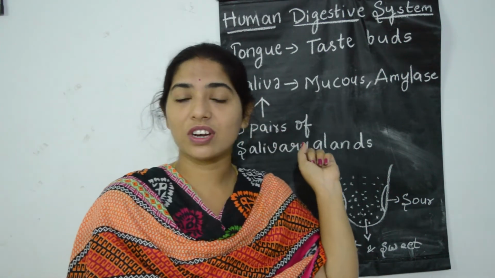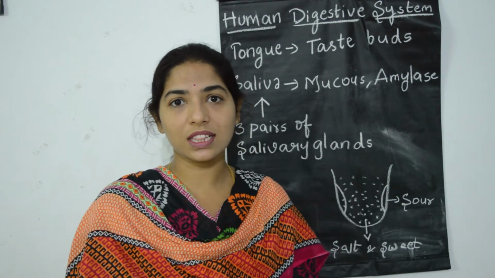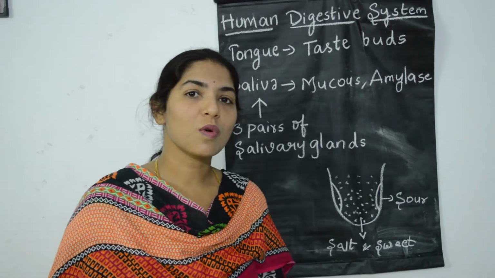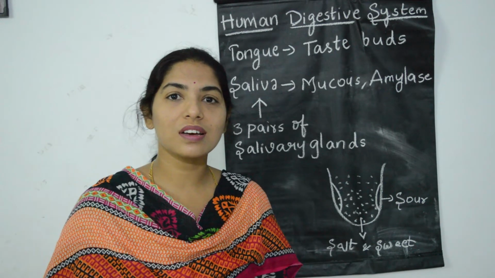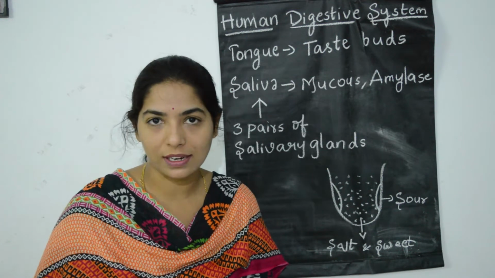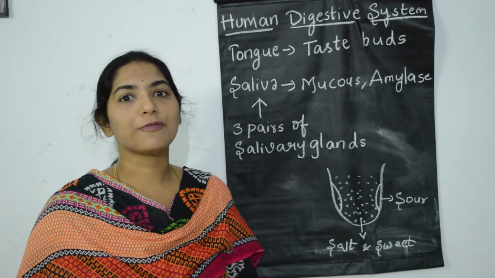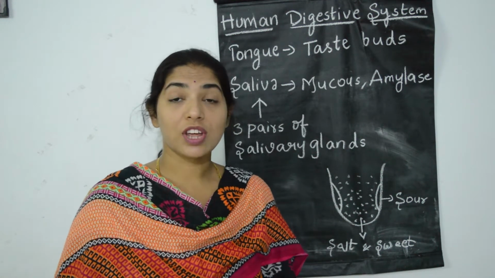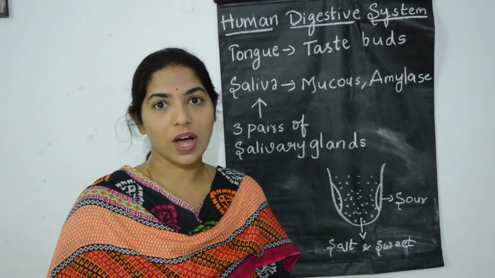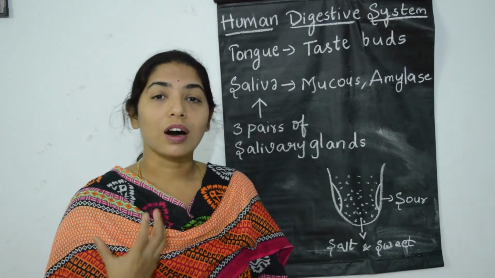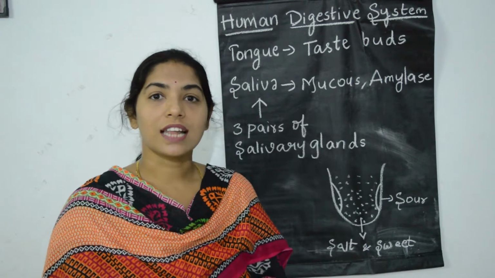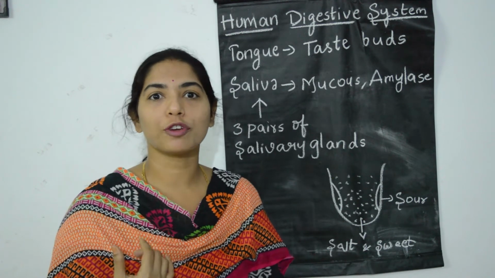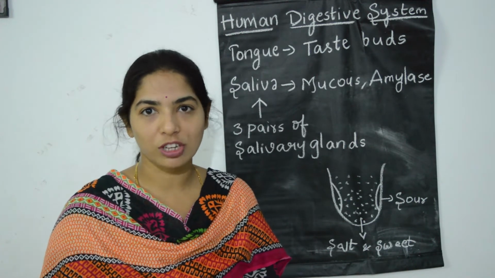Yes. We have already done the teeth. Now we will see the tongue and salivary glands. Coming to the tongue, it is a muscular organ which is just like the floor of your buccal cavity. There are different functions of the tongue in our oral cavity. The first is that it helps in speaking, the second is that it helps in easy swallowing of the food, and the third is that it helps in moving the food particles towards the sides of your mouth so that it can be ground by your teeth.